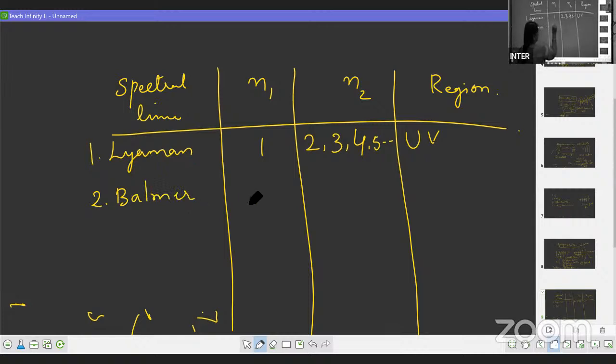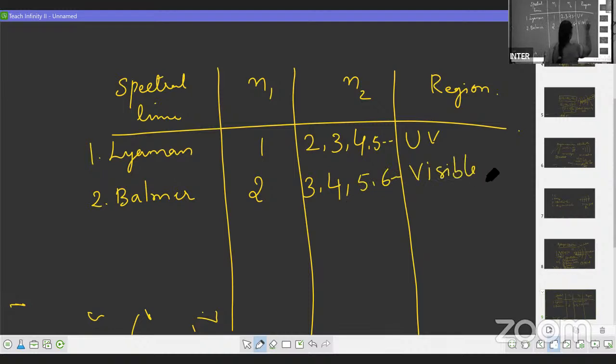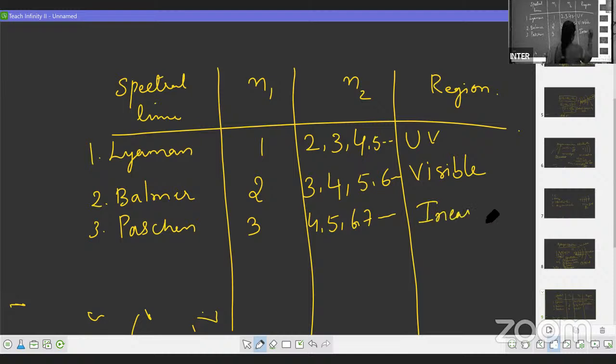So here the electron is coming to second orbit. From where the electron is coming, it can come from third, fourth, fifth, sixth, etc. So where you come across this? In the visible region. And the third one is the Paschen series. So electron is coming to third orbit from 4, 5, 6, 7, and so on. This you'll come across in near IR region.